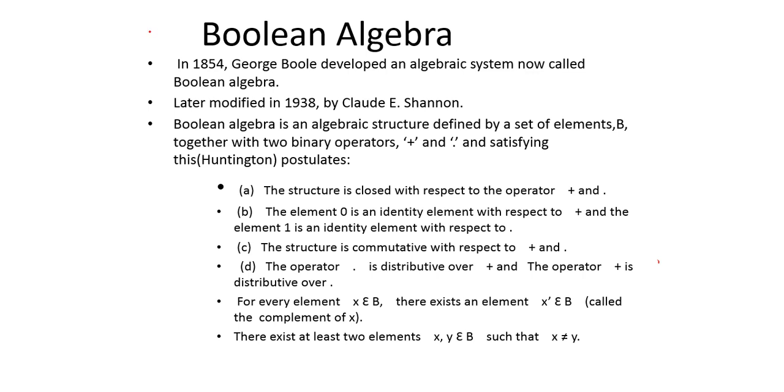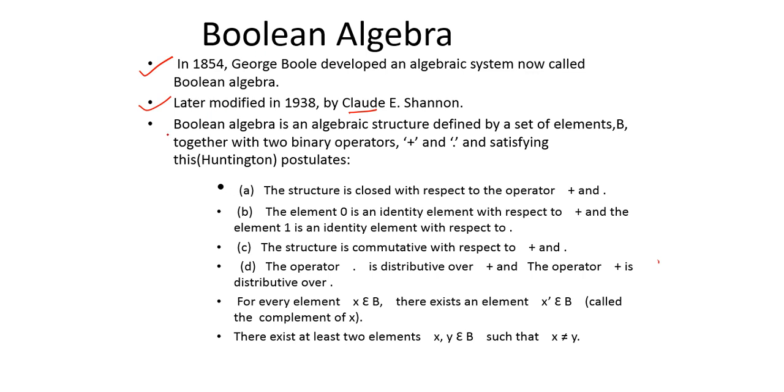So let us see from where this Boolean algebra came. In 1854, George Boole developed this algebra system, which is today called Boolean algebra. Later, in 1938, Mr. Claude Shannon made certain modifications to Boolean algebra, and it was then called switching algebra, that represents the properties of bistable electrical switching circuits.